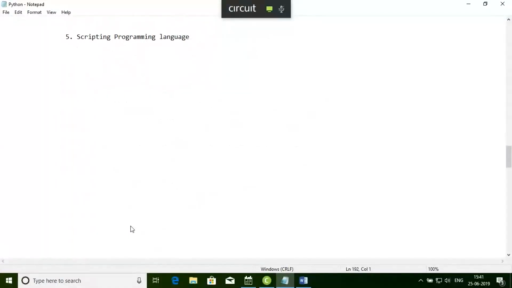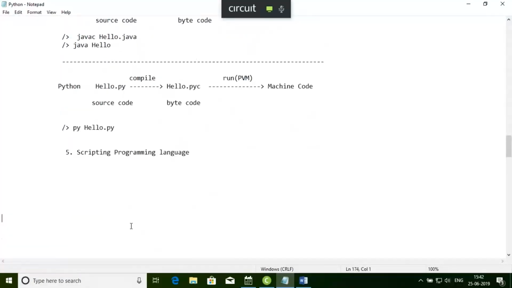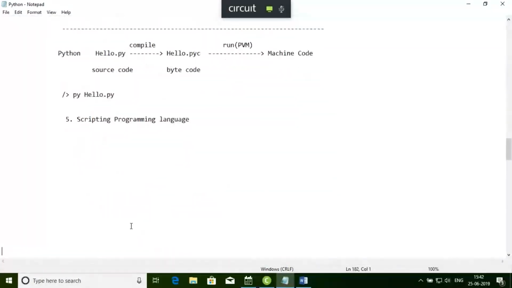Actually Python is called an interpreted language. See, I just now told you that I'm going to run a particular Python program, and here we have one of the components called the interpreter.